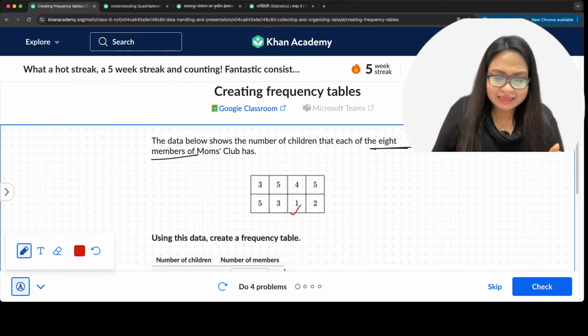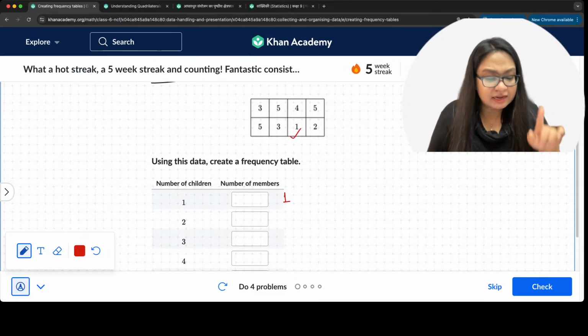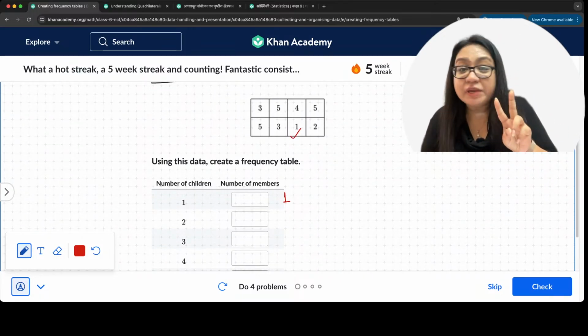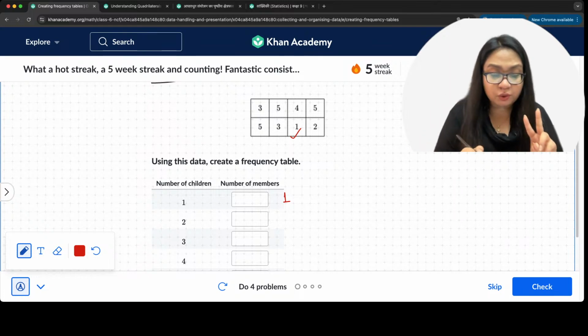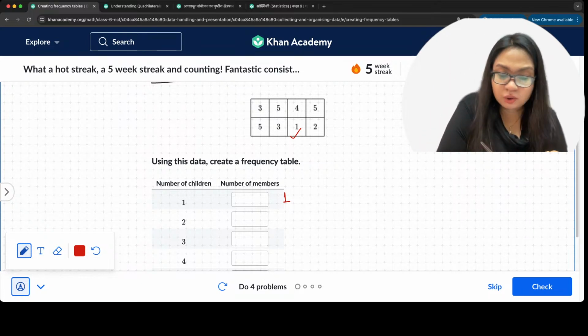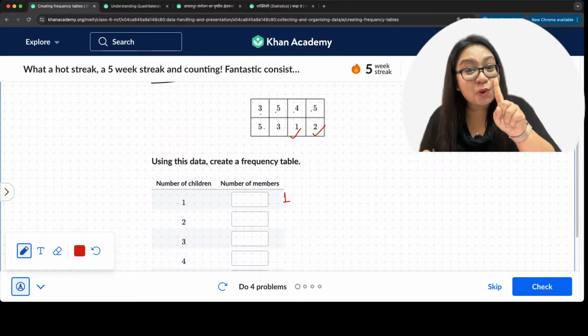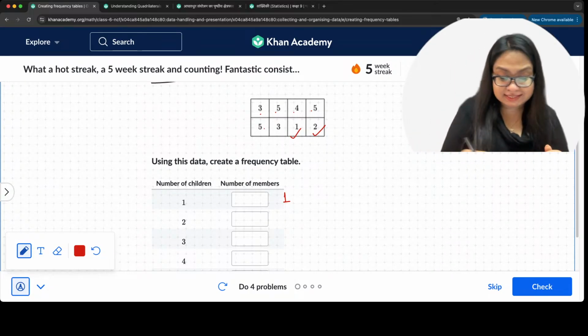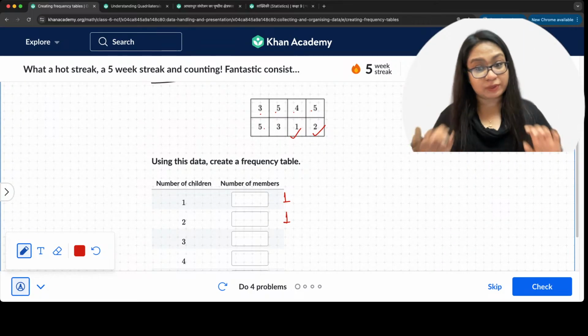Now, here we have the next number of children, which is 2. How many moms have 2 children? So what do we do? We count from here. We see no, no, no, no, no, but 2. That's it. So one mom has 2 kids.